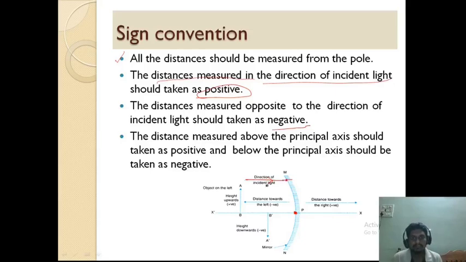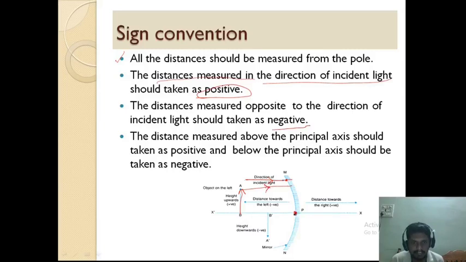So let us take an object. This AB is an object placed in front of a concave mirror. One of the light rays is coming from this object. Now I want to measure the object distance. Here the light ray is moving towards the right, but we have to measure every distance from the pole.